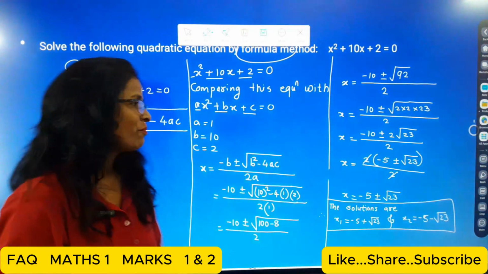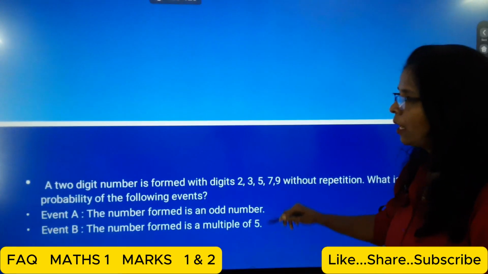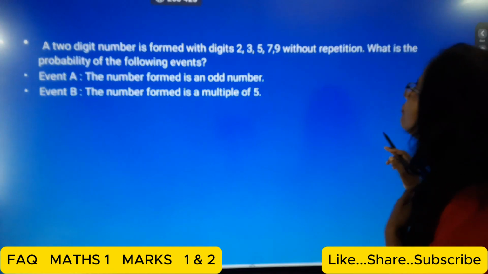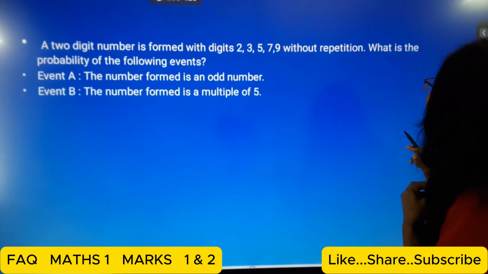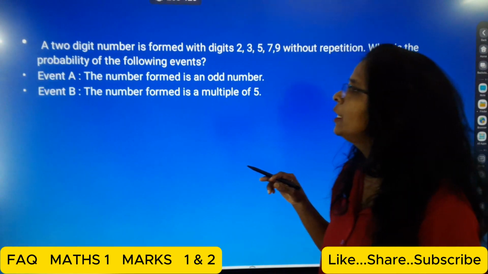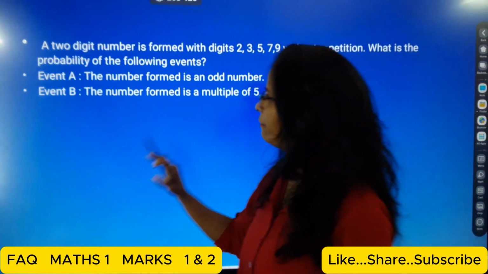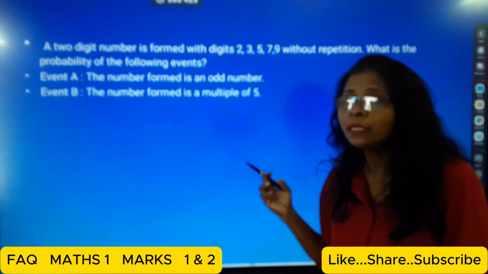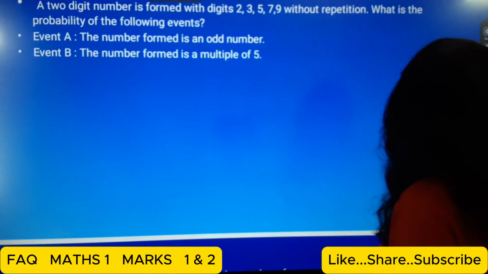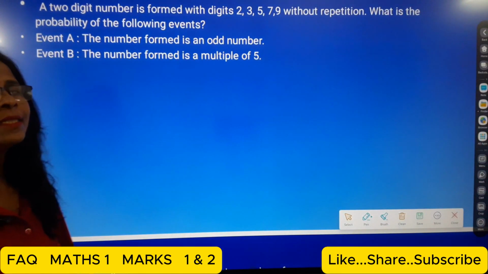Okay students, then next one. A two-digit number is formed with digits 2, 3, 5, 7, 9 without repetition. What is the probability of the following events? Event A, the number formed is an odd number. Event B, the number formed is a multiple of 5. Now, very easy students, for this question we first find the sample space. Okay, first we write the sample space.